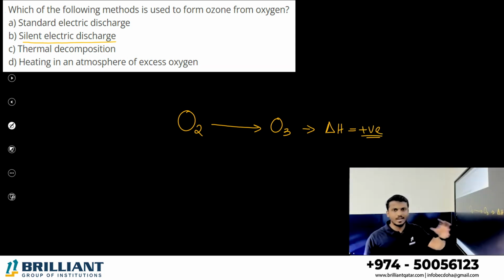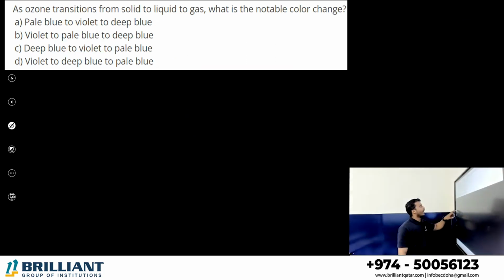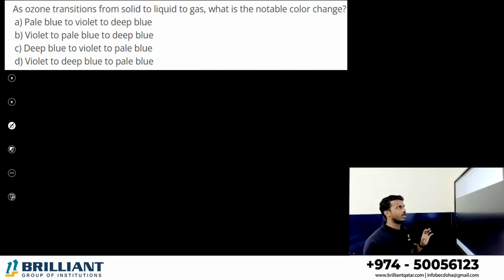Preparation of ozone is an endothermic reaction. Option B is the correct answer. Next, an ozone transition from solid to liquid to gas. What is the notable color change?